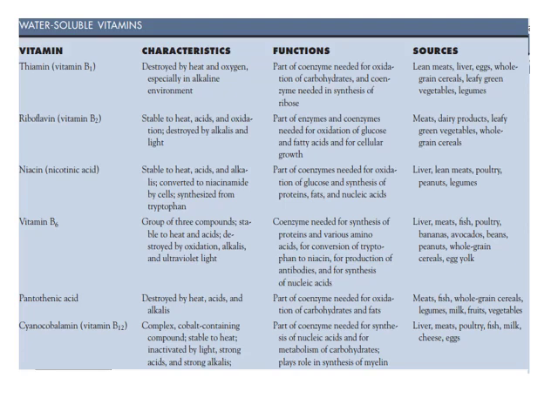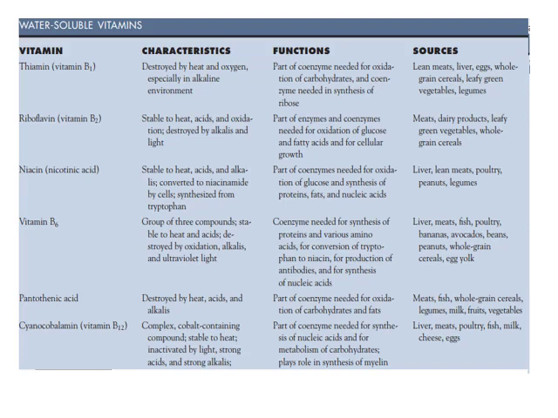B6 is a group of compounds stable to heat and acids, that are coenzymes needed for synthesis of proteins, various amino acids, and conversion of tryptophan into niacin. Sources: liver, meat, fish, poultry, bananas, avocados, peanuts.